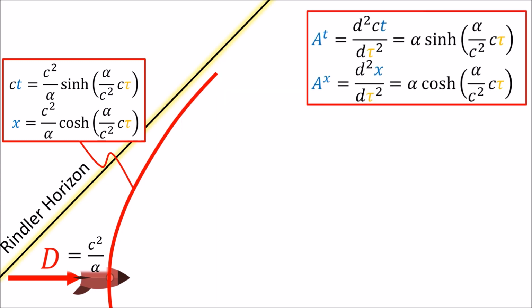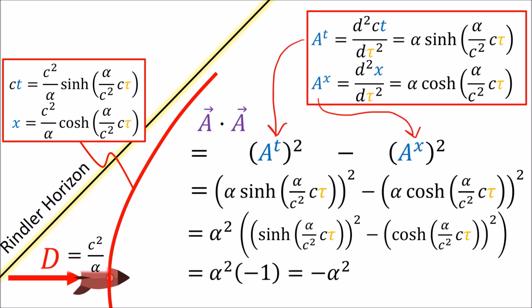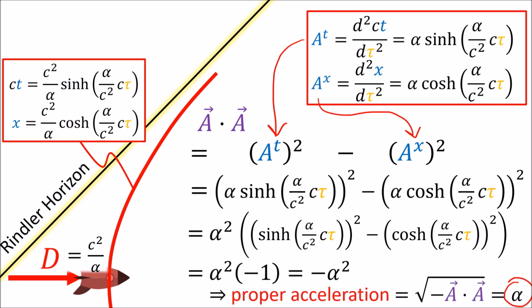And we know that the proper acceleration is alpha because we can calculate the four-acceleration vector a by taking two time derivatives with respect to tau, and then taking the negative square root of a dot a, and we get alpha.